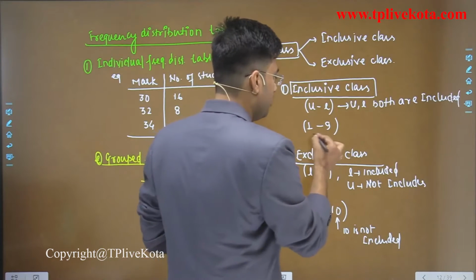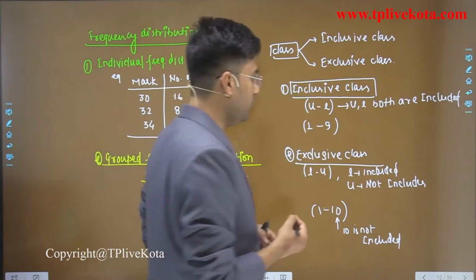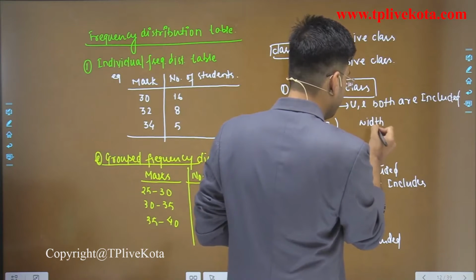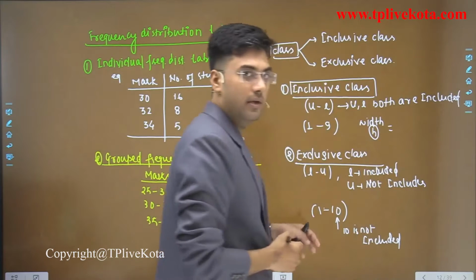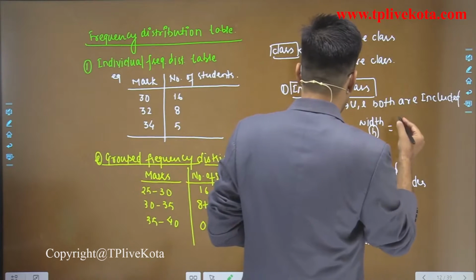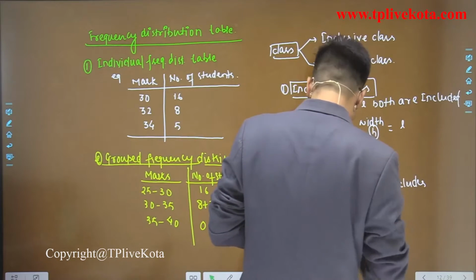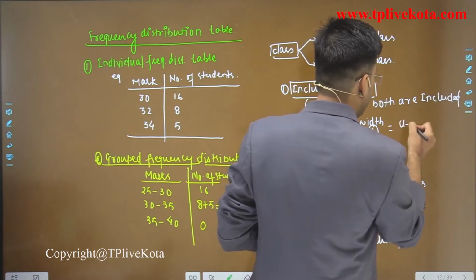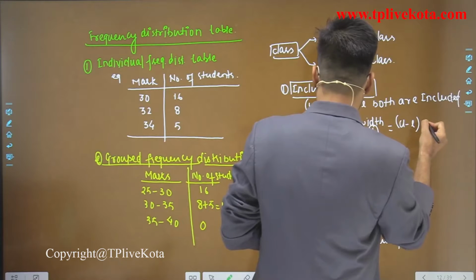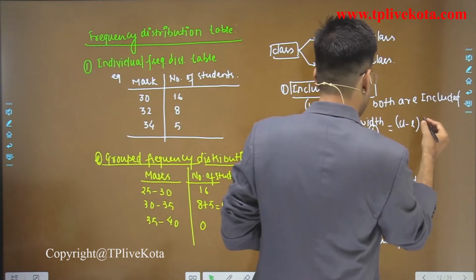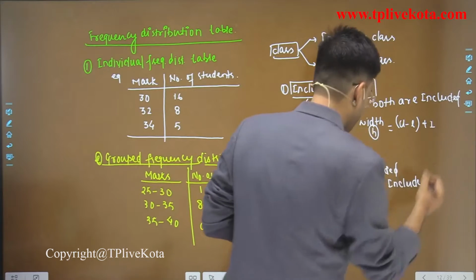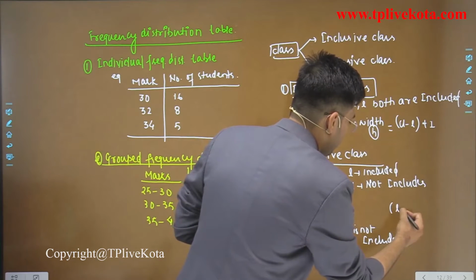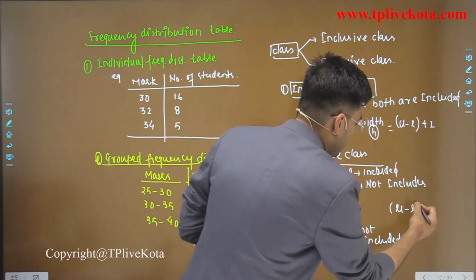Clear? Here both 1 and 9 are included. And if you talk about the width or class interval, then it is equal to what? For the inclusive class, it is upper limit minus lower limit plus 1, and here in the other case it is just upper limit minus lower limit.